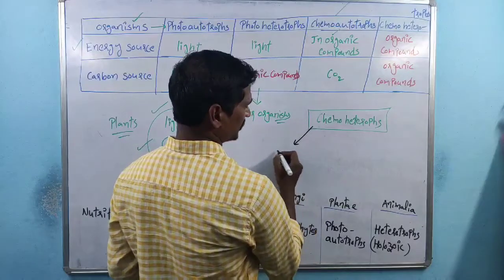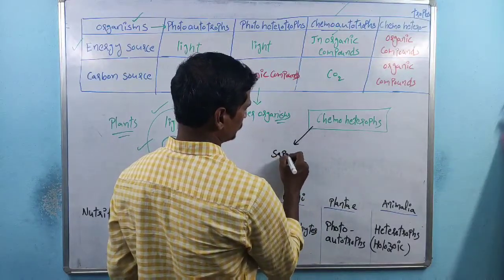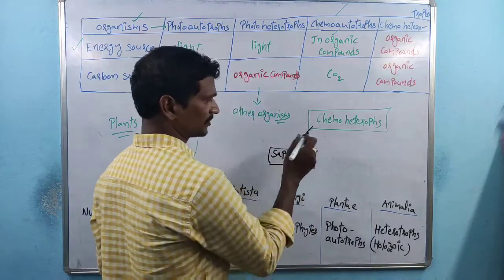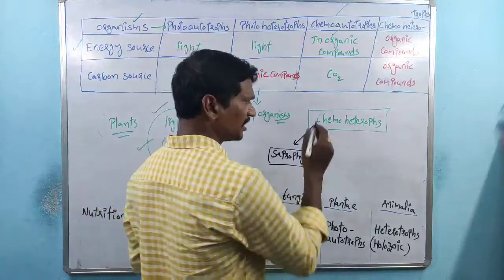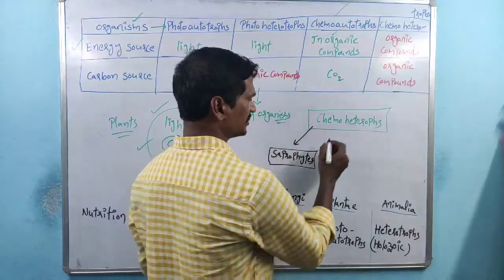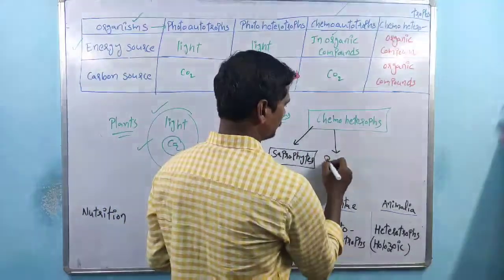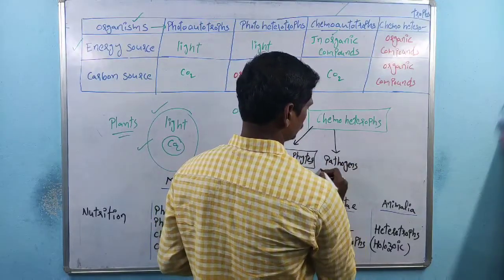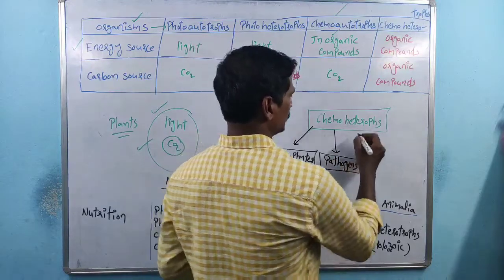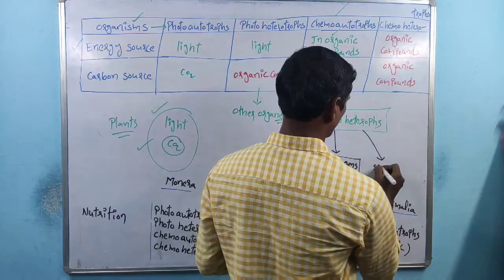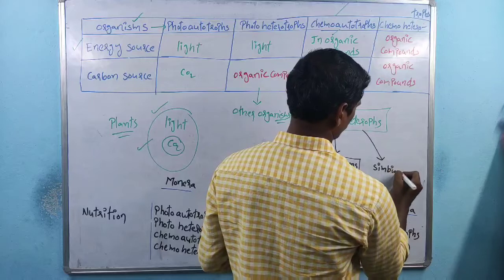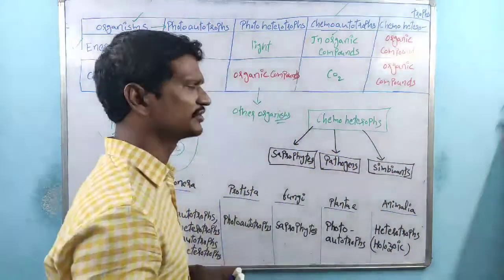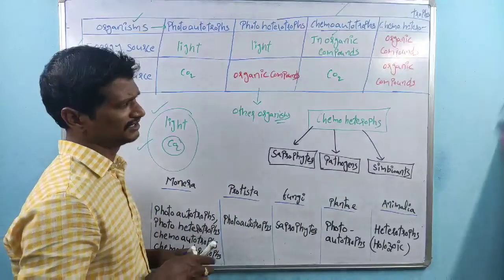We know some of the chemoheterotrophs are saprophytes, some are pathogens, and some are symbionts, organisms involved in the symbiosis process, right?